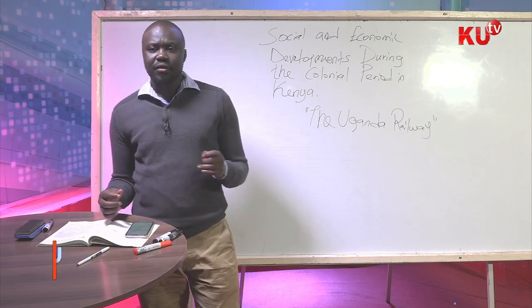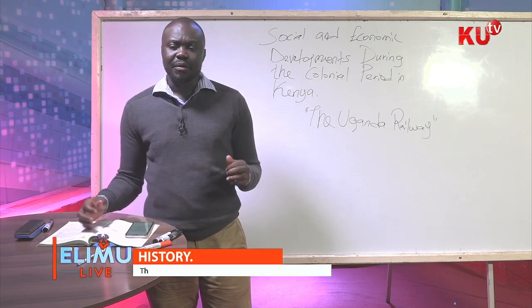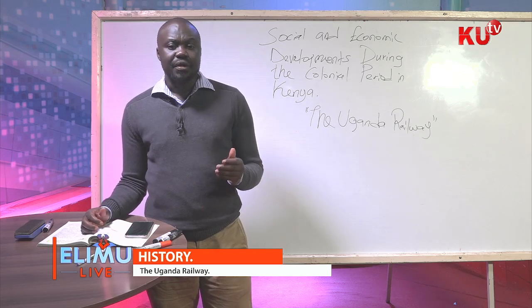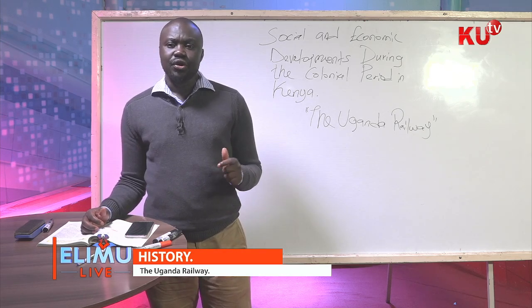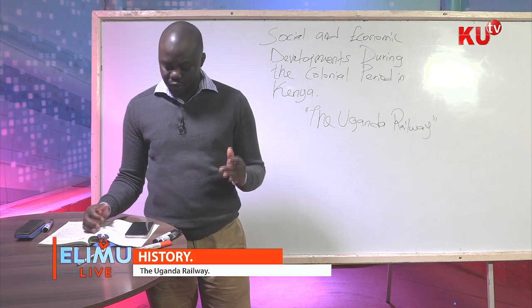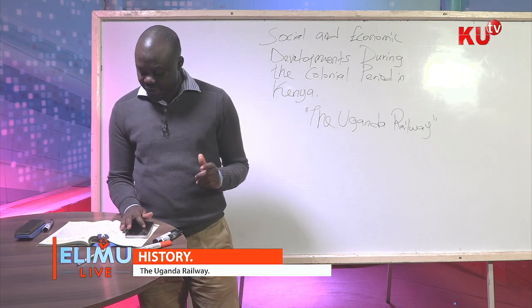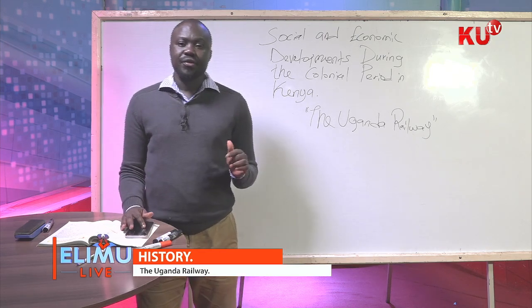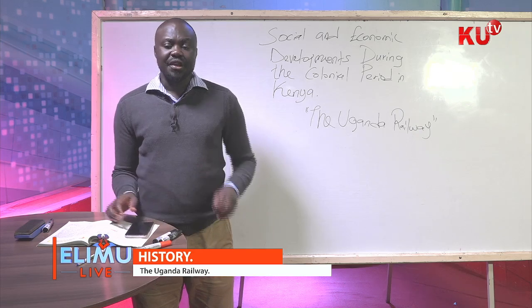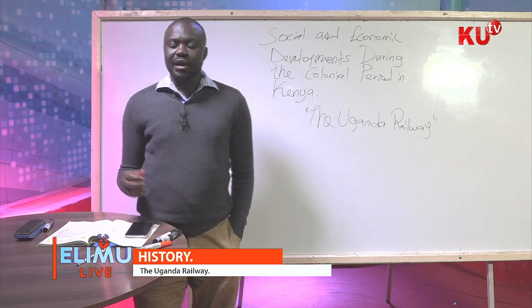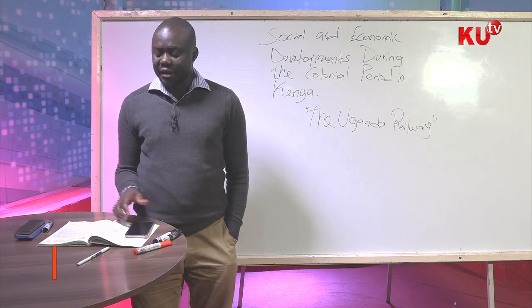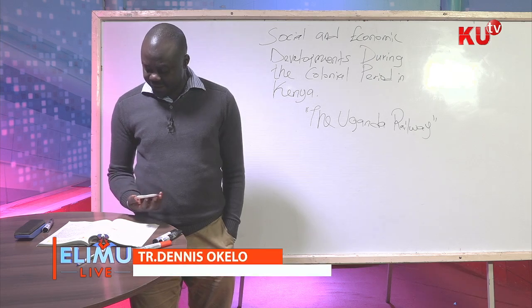When the colonial powers went to the White Highlands, the areas that they found very cool and wet, they already knew that these places could be exploited so that they could make a lot of profit, both in dairy farming and cash crop farming. That was the first thing.